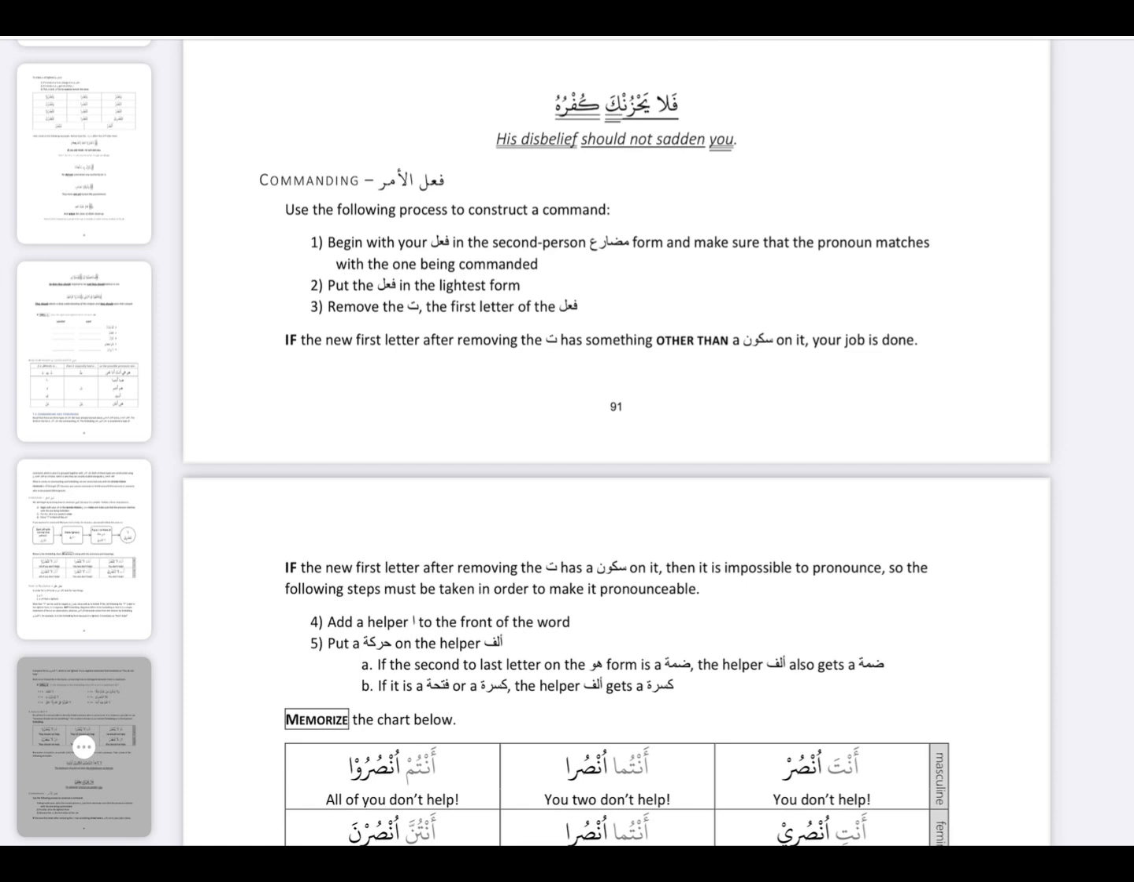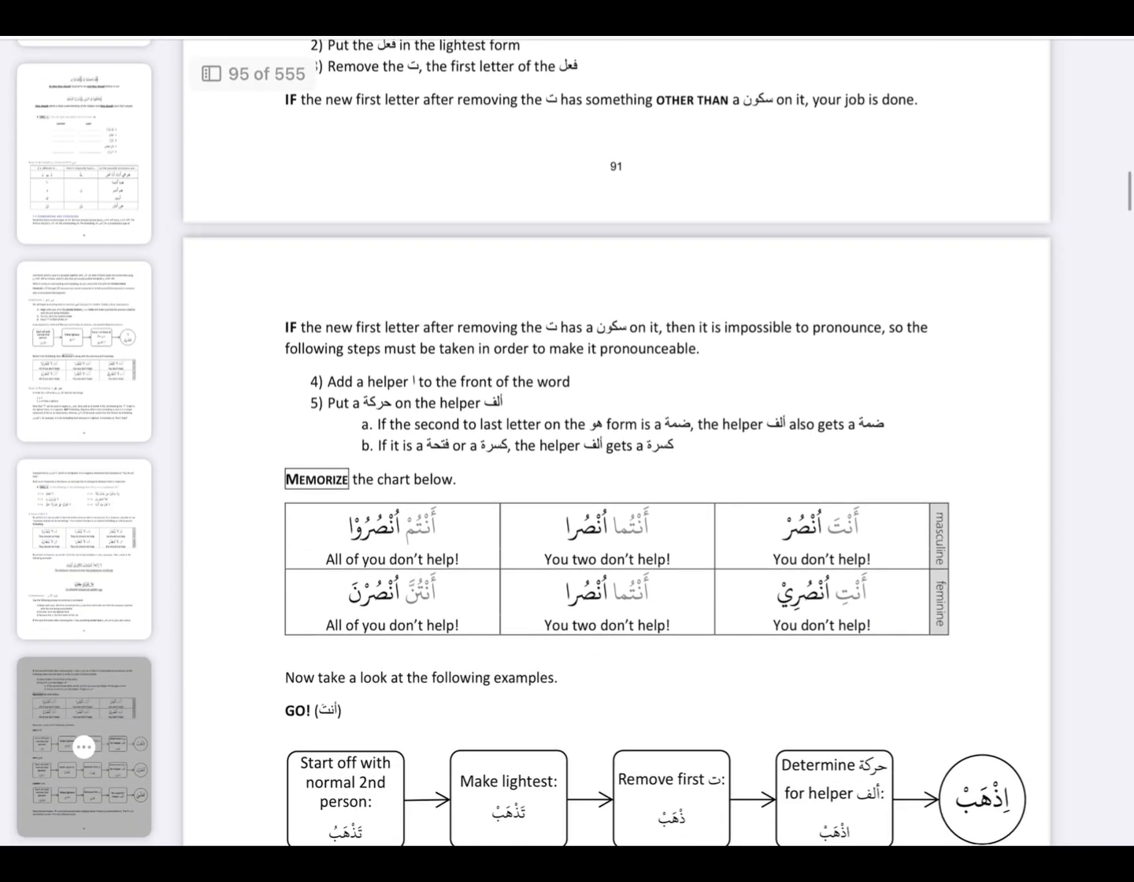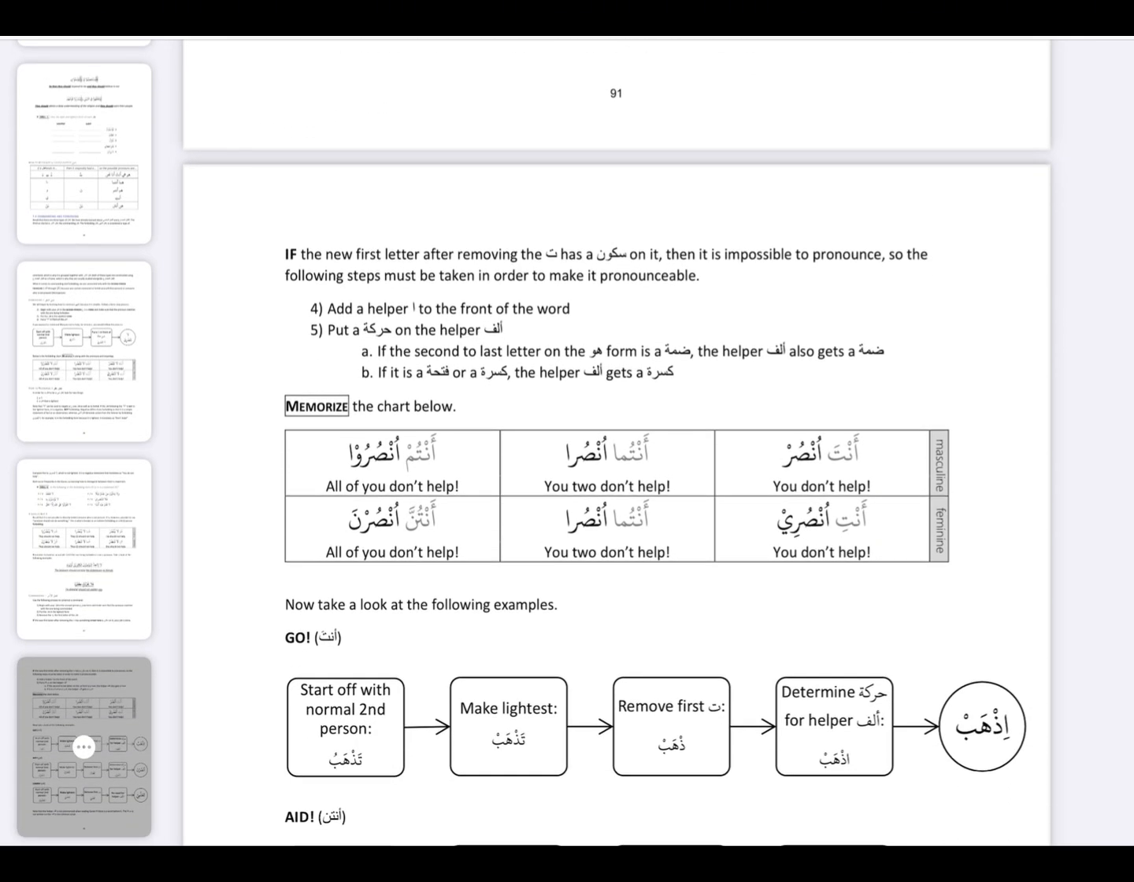You've created a command. If you remove the ta and the next letter becomes the new first letter, and it has a haraka on it, if it doesn't have a sukoon on it, done. That's it. Your command is done. But if the new first letter after removing the ta has a sukoon on it, then it is impossible to pronounce. I mean, you cannot pronounce sur. How would you do that? Then you will place a helper alif.